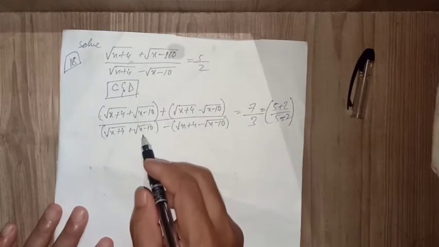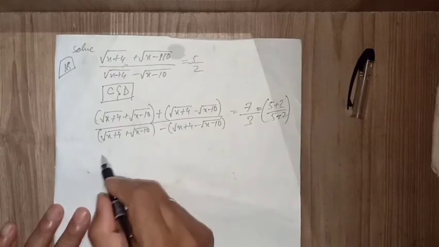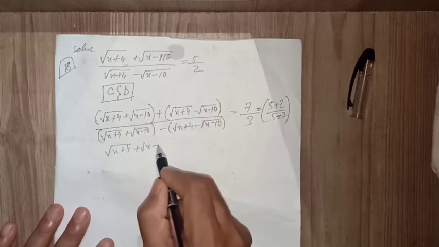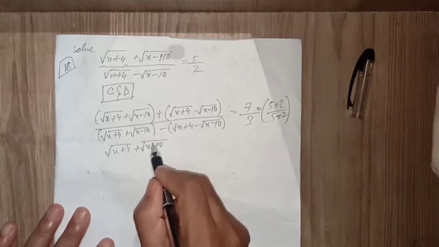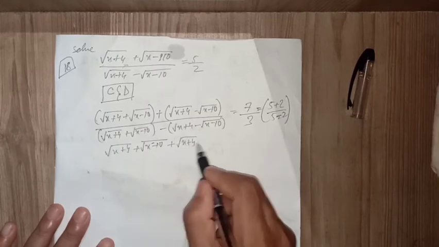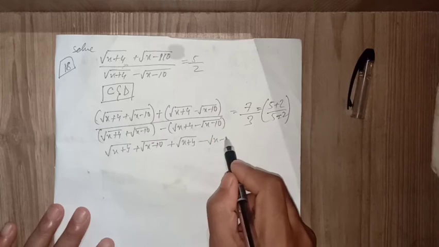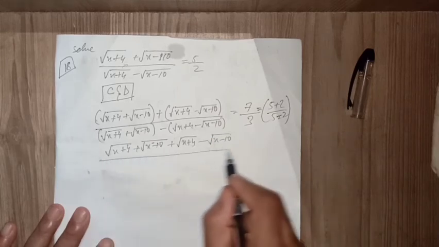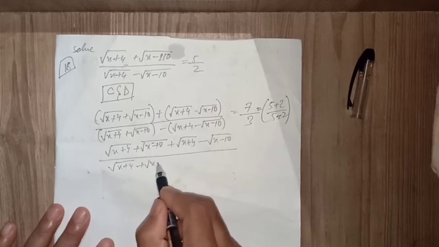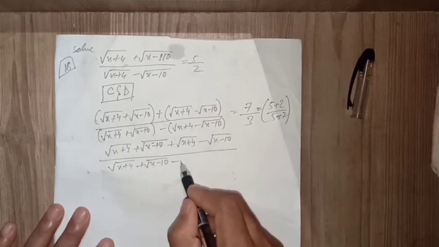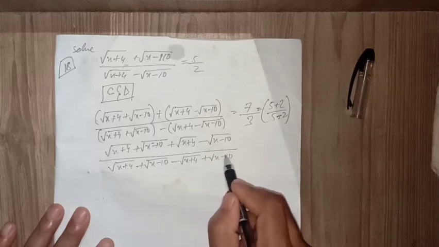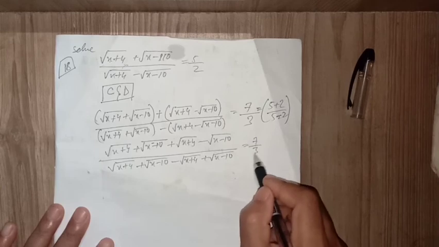Now if you open this bracket, root x plus 4 plus root x minus 10, plus, root x plus 4 minus root x minus 10 divided by root x plus 4 plus root x minus 10 minus root x plus 4 plus root x minus 10, equal to 7 by 3.